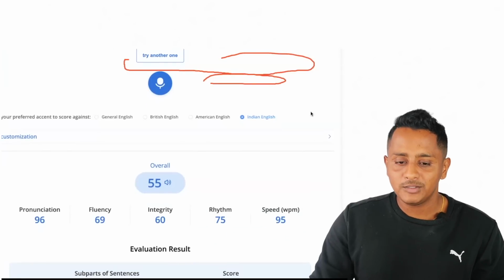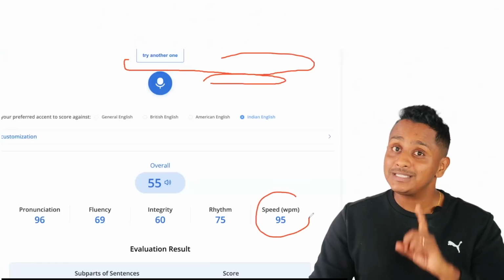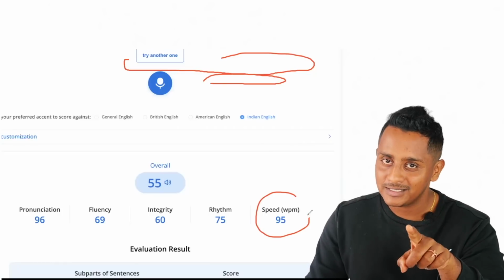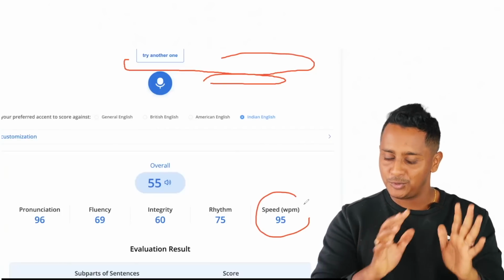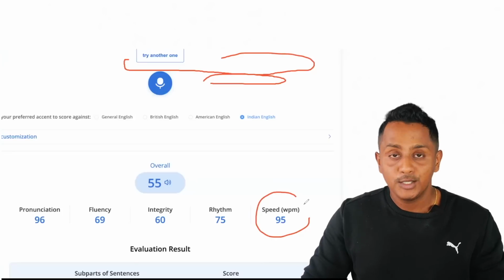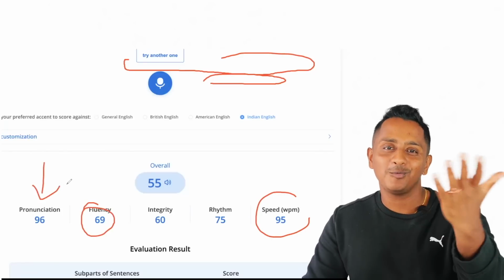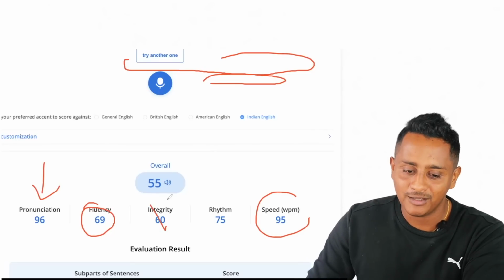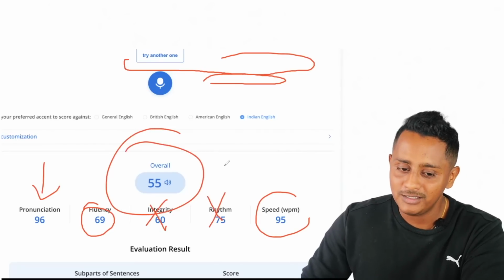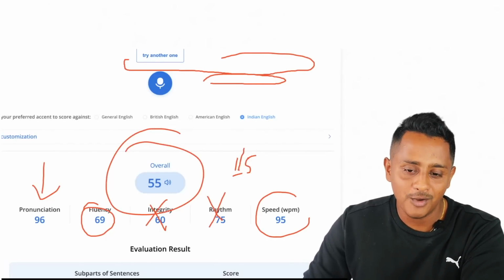So, gone case, everything is gone case. First of all, speed: I was still speaking at the same speed as I spoke for the previous ones. Speed should ideally be at 150 or 180. Speed reduced to 95. Fluency gone case. Pronunciation, because of whatever words I pronounced, it was able to capture. Integrity gone case. Rhythm gone case. Gone case. This would be 1 out of 5 in read aloud.